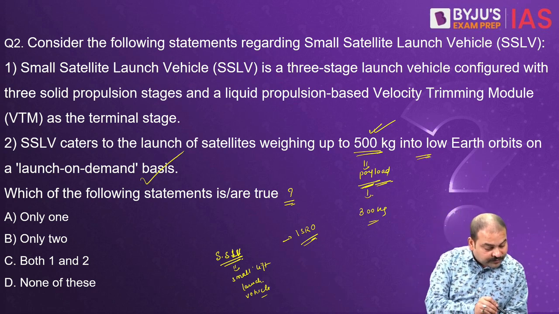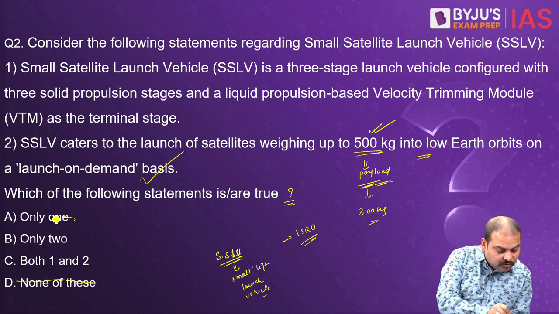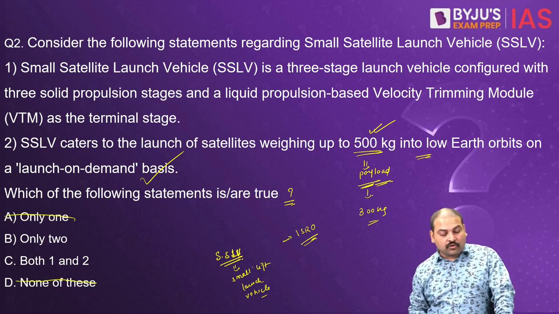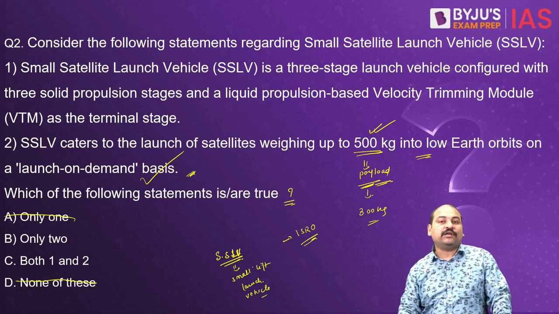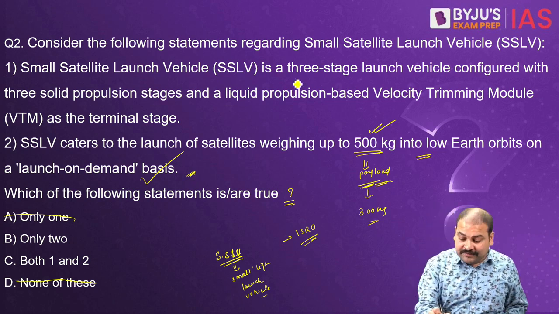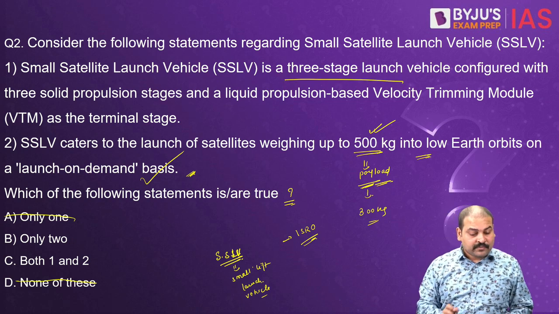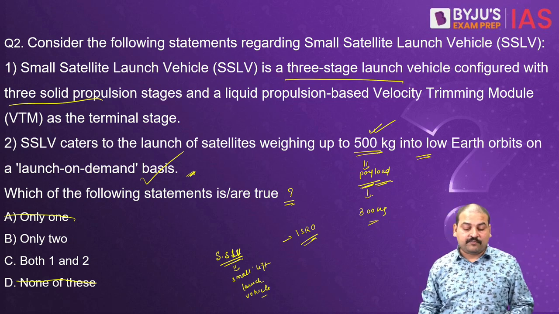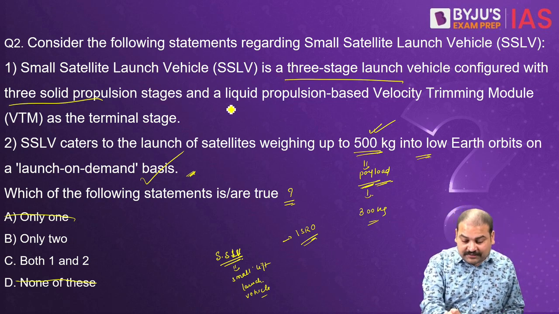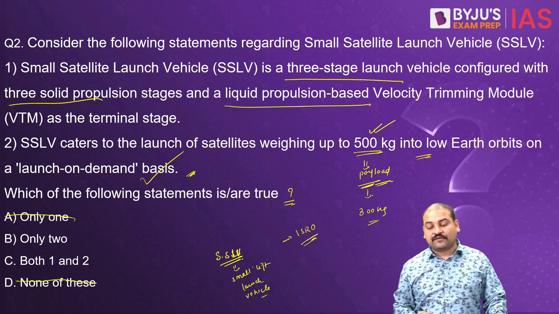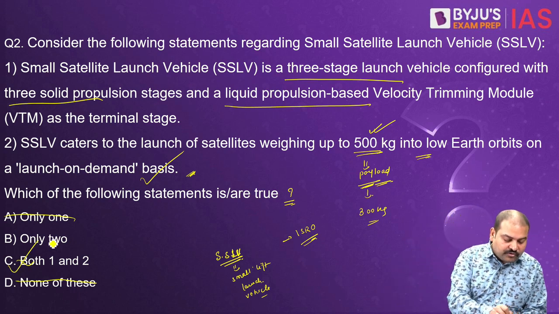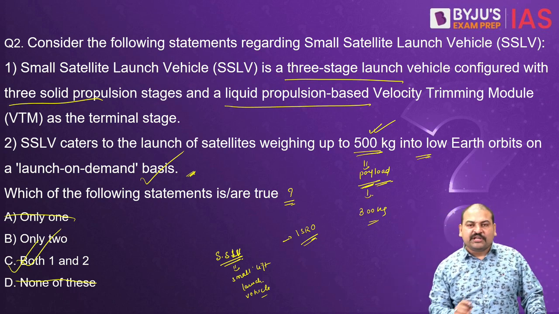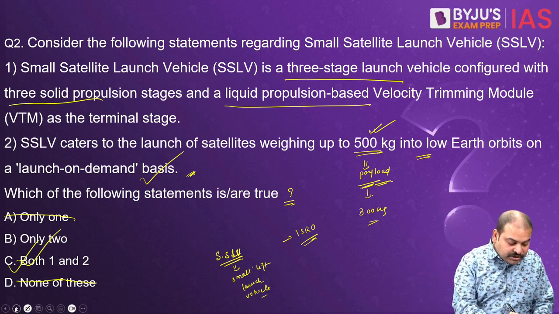Your point number 2 is correct. So, D is wrong. On launch on demand basis, this is done absolutely correct. Now, is it a 3-stage launch vehicle? Does it have 3 solid propulsion stages? And does it have a liquid propulsion based velocity trimming module as the terminal stage? Now, this is also a correct statement. I have not changed anything, just to show you.